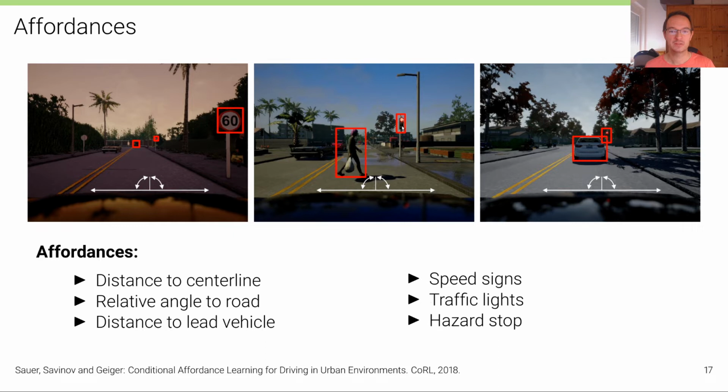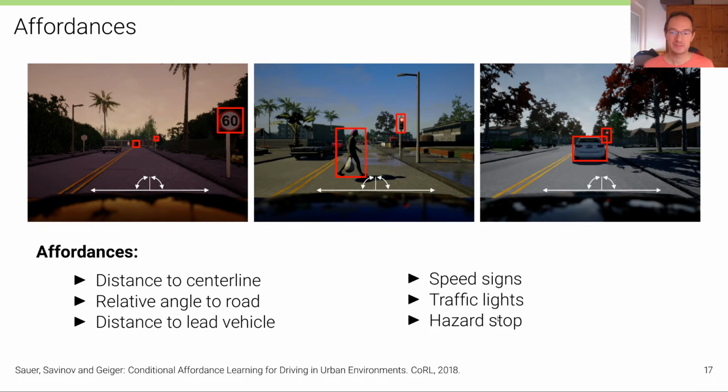And for traffic lights, we only predict if there's a traffic light in front of us, directly in front of us so that it's relevant for us, and if that traffic light is red or not. Because of course we only need to slow down if there is a traffic light that's relevant to us right in front of us, and if that traffic light is red.